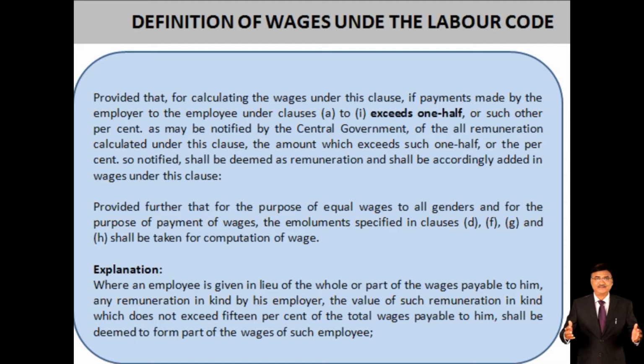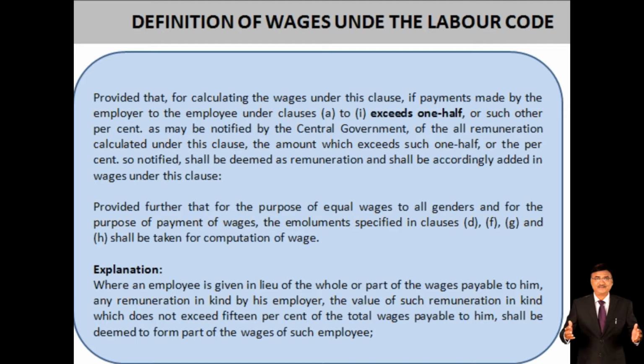Next, we are going to add a proviso: while calculating the wage under this clause, if a payment made by the employer to the employee under clause A to 1 exceeds one half, or such other percent as may be notified by the central government, of all remuneration calculated under this clause, the amount which exceeds such one half or the notified percent shall be deemed as remuneration and shall be accordingly added in wage under this clause.